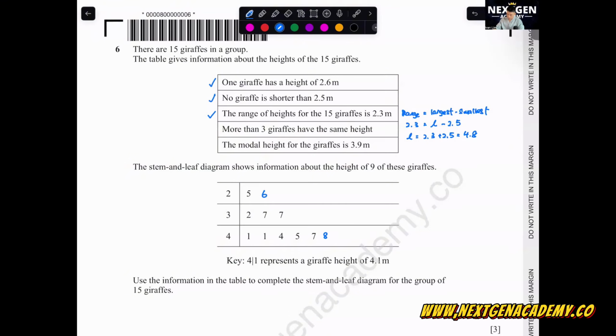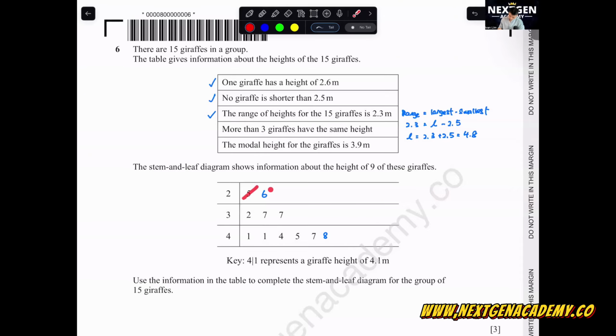Next one. More than 3 giraffes have the same height. We don't know what height this is. It can be maybe this, it can be this, it can be this. But we read this last statement here. The modal height for the giraffes is 3.9 meters. Is there a 3.9 over here? Don't have, right? Can we say that these two statements are representing this 3.9? Because the mode is the one that appears the most. Now, the ones that appear the most are 3.7 and 4.1. So these 3.7 and 4.1 may have repeats.